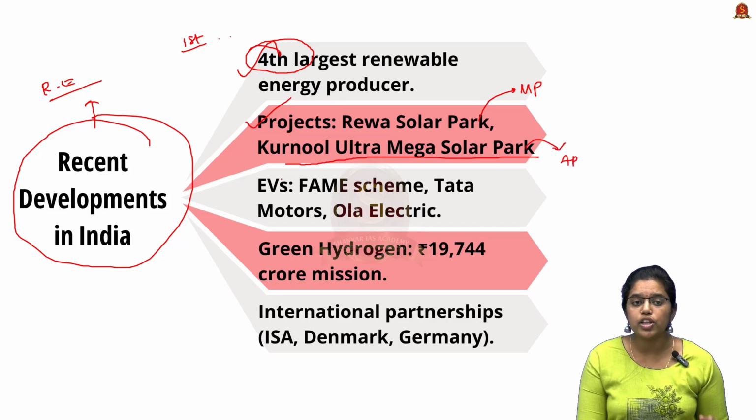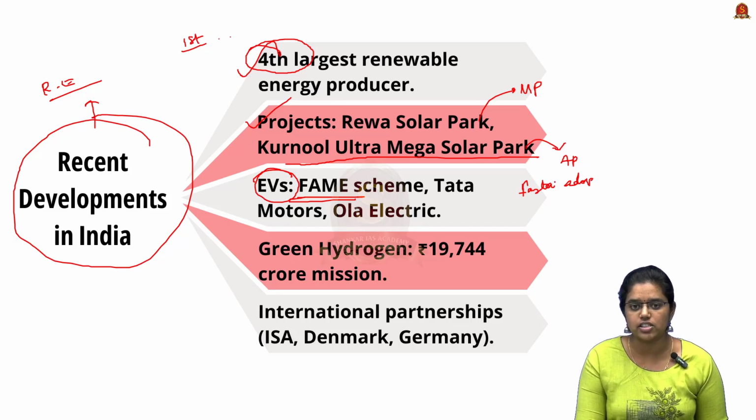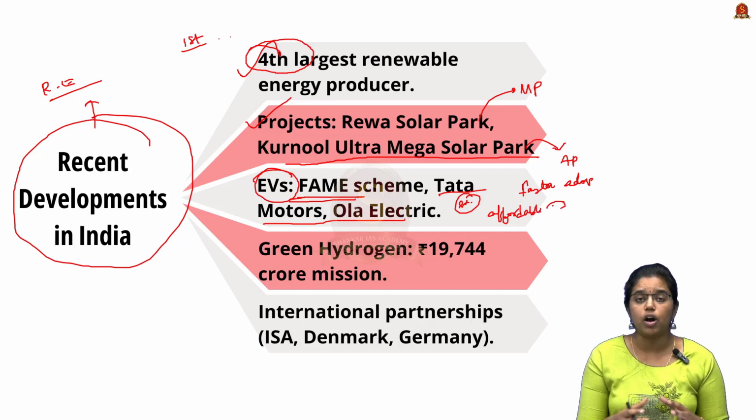To promote the usage of electric vehicles, we have a scheme called the FAME scheme, which is abbreviated as the Faster Adoption and Manufacturing of Electrical Vehicle schemes. For example, we have Tata Motors and Ola Electric, who offer affordable electric vehicles, and this helps us to adopt electric vehicles easily.